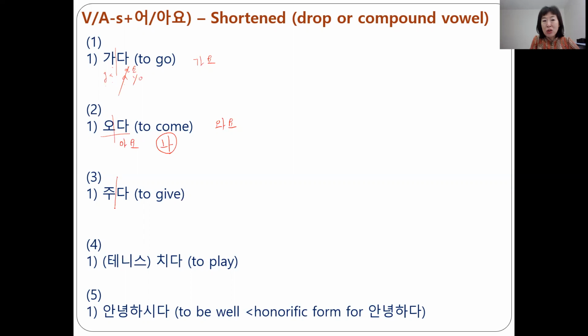주다, stem is 주, not O, not A sound, so we add 어요. 자, again, U sound, eo sound, we have a compound vowel, so it is shortened to 줘요. Tennis 치다, stem 치, ends with an I sound, so we add 어요. 자, I sound, eo sound, we shorten to the 여 sound. 그래서 the 치다's 요 form becomes 쳐요.